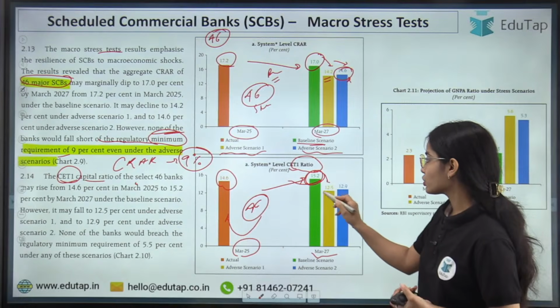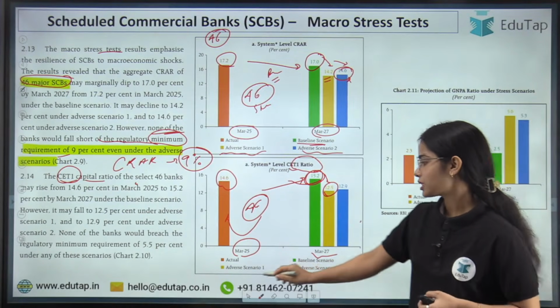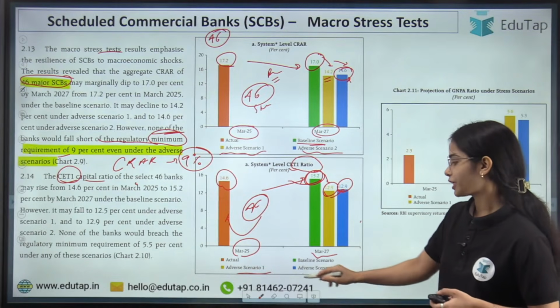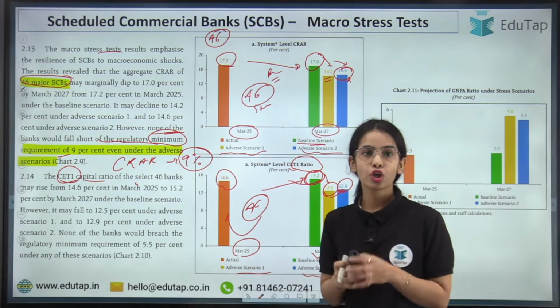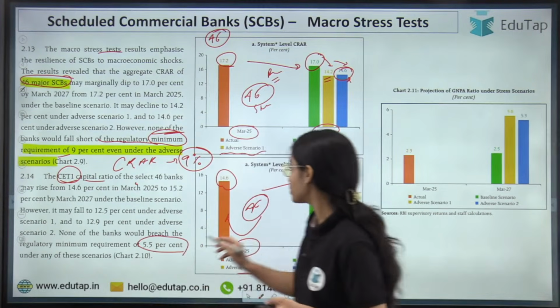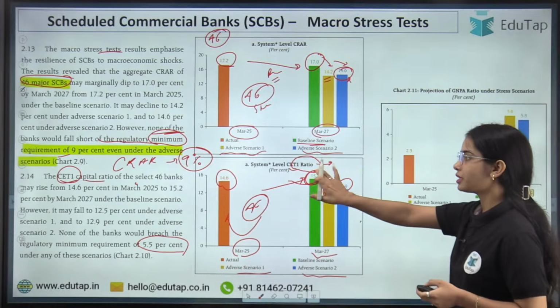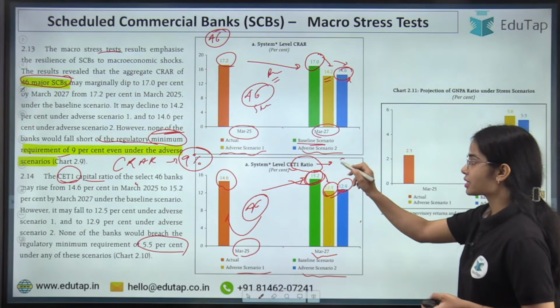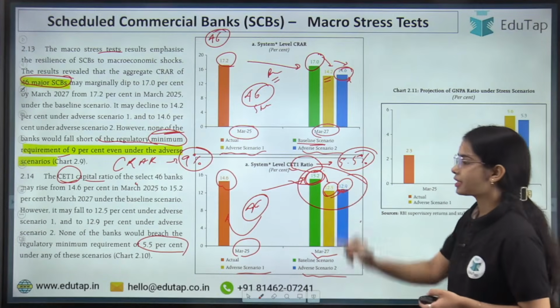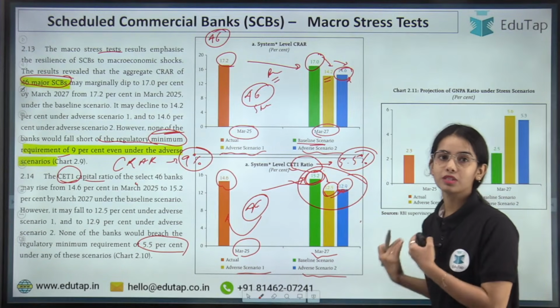It might decrease to 12.5% in adverse scenario 1, and it will be at 12.9% in adverse scenario 2. The minimum requirement for common equity tier 1 capital is 5.5%, but the banks will be able to maintain way higher than 5.5% even in the adverse scenarios.